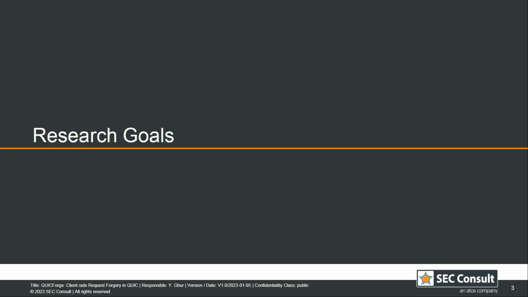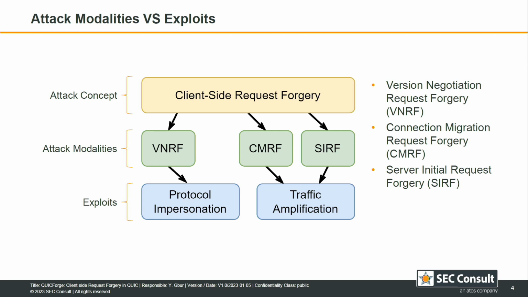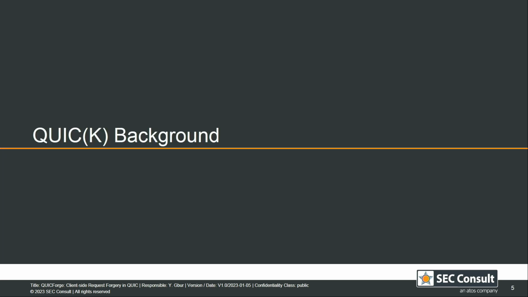So our goals were that we were looking into client-side request forgery in the QUIC protocol, and we were able to derive 3 unique attack modalities. And with the different attack modalities, we showed 2 different attacks that were possible with them.